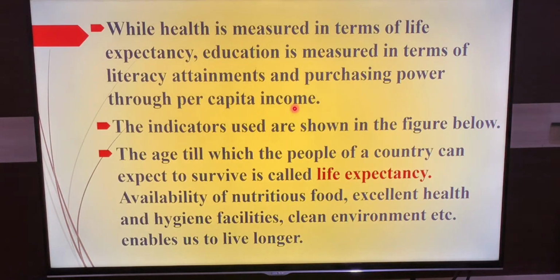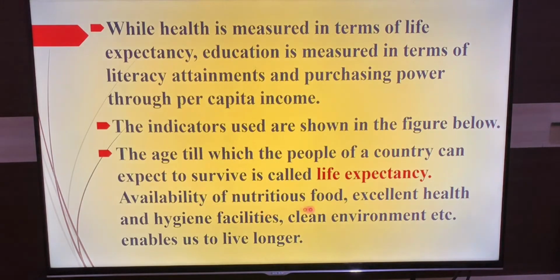So here we are going to learn about three indicators. The first one is life expectancy. Next, the second indicator is education achievement. And third, standard of living, which is per capita income. First we will learn about life expectancy. The age till which the people of a country can expect to survive is called life expectancy.